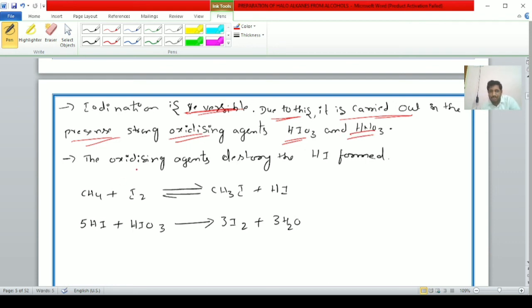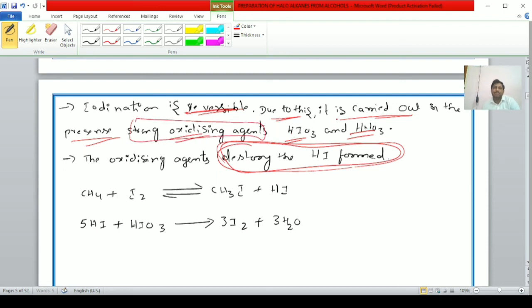The oxidizing agent destroys the hydrogen iodide formed. For example, when methane reacts with iodine, according to the concept, it can form methyl iodide and hydroiodic acid.